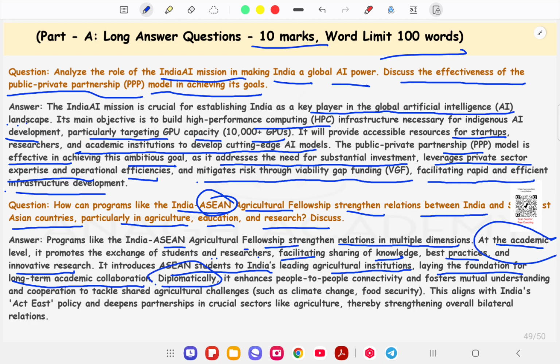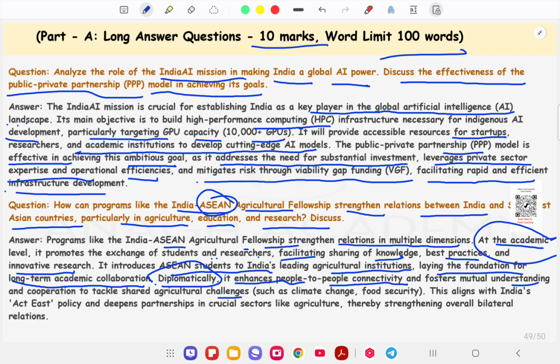Now diplomatically, it enhances people to people connectivity. People to people connectivity is a diplomacy scheme, one of the diplomacy performers in the diplomacy of any country. Okay, so people to people connectivity fosters mutual understanding and cooperation to tackle shared agricultural